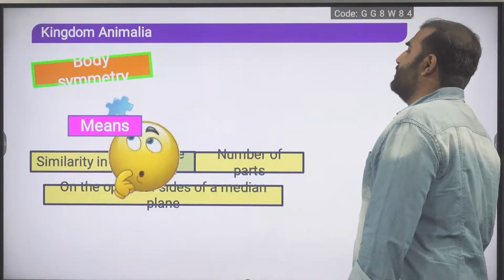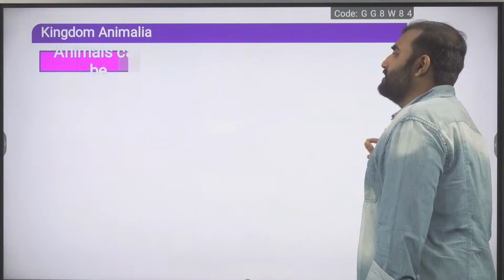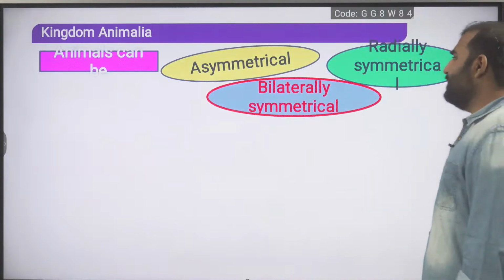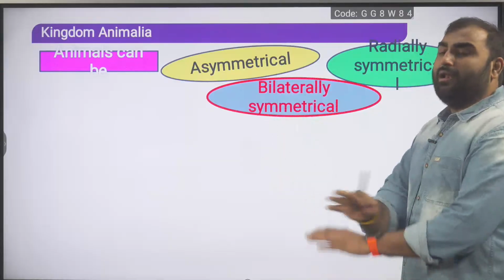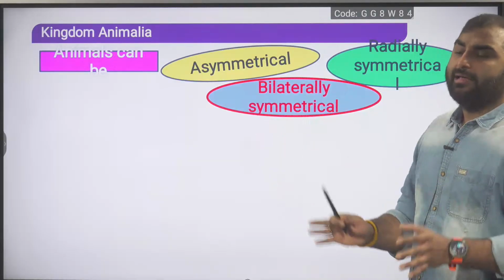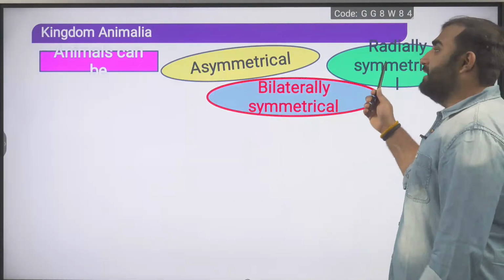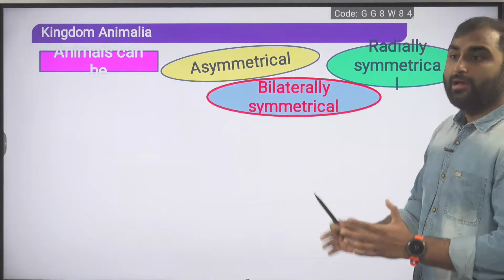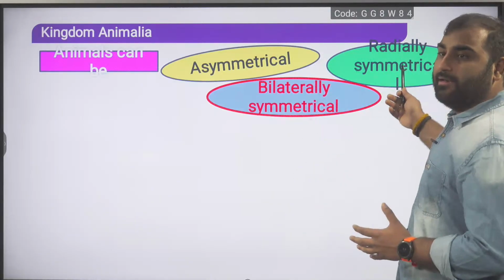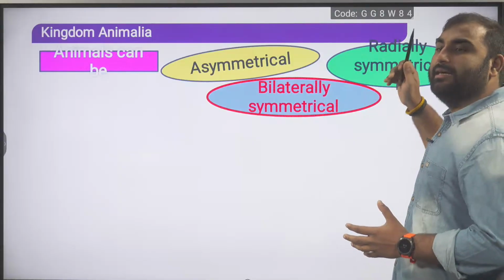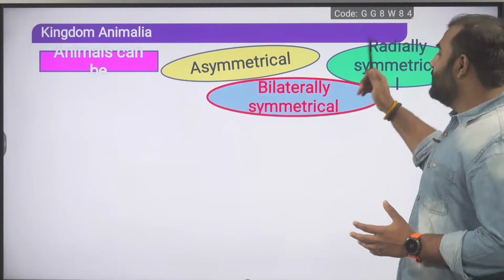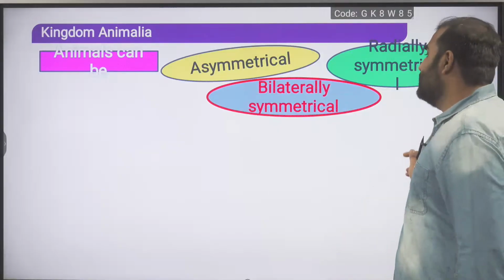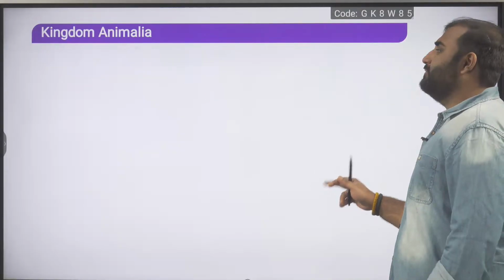If it is not there, simply we will say the animals can be classified into asymmetrical, bilaterally symmetrical, and radially symmetrical. Asymmetrical: no plane is there dividing the animal into two equal halves. Radial symmetry: any plane passing through the central axis is dividing the body into two equal halves, or there is more than one plane passing through the central axis and dividing the body into two equal halves. Bilateral symmetry: only one single plane is present which is passing through the central axis of the body, and that is dividing them into two halves.